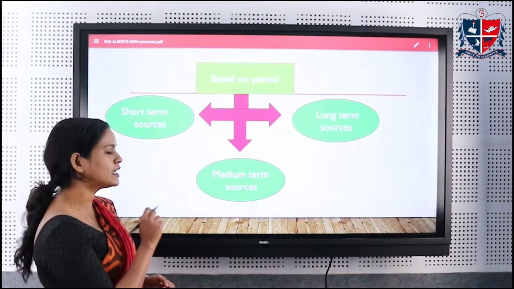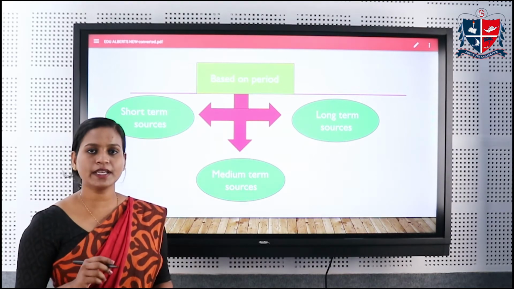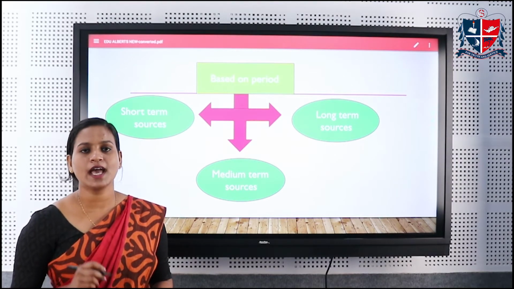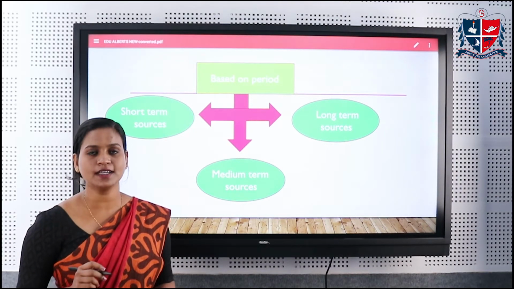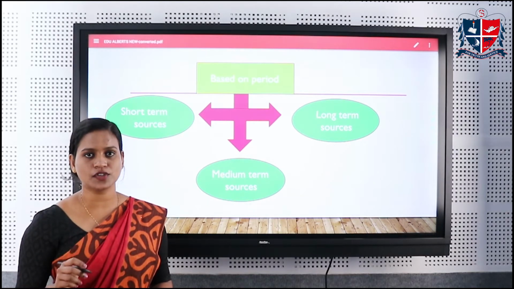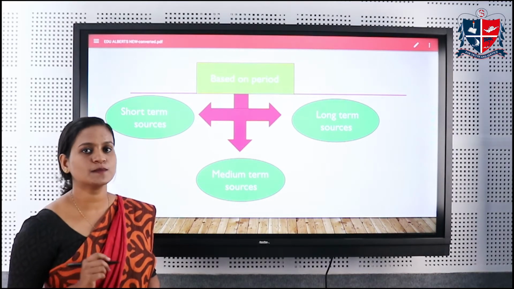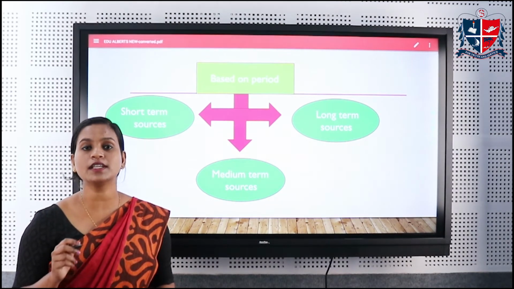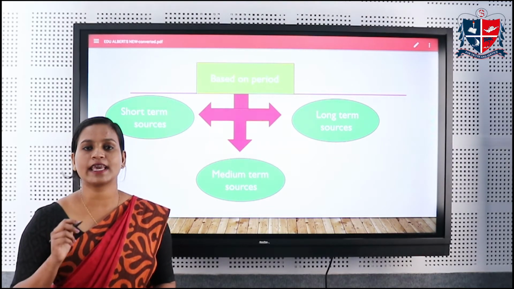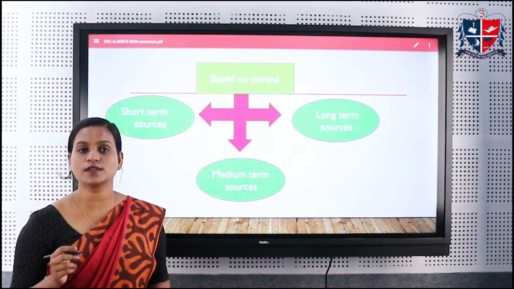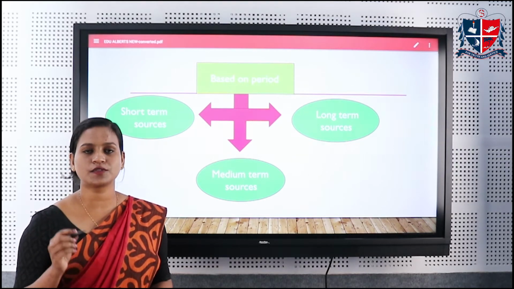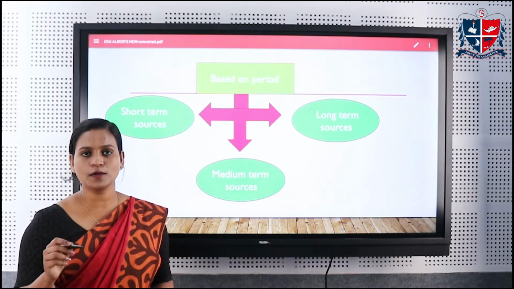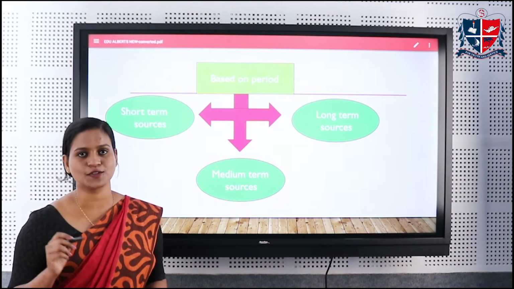Now, moving to the medium-term sources. Medium-term sources of finance are those finance which is repayable within a period of 5 years. And the examples of medium-term sources are medium-term loans, debentures, public deposits. Now, moving to the short-term sources. Short-term source of finance is repayable within a period of 1 year. And the examples are bank credit, which is also known as bank overdraft, then trade credit, then factoring, and also money market instruments like call money market, certificate of deposits, etc.